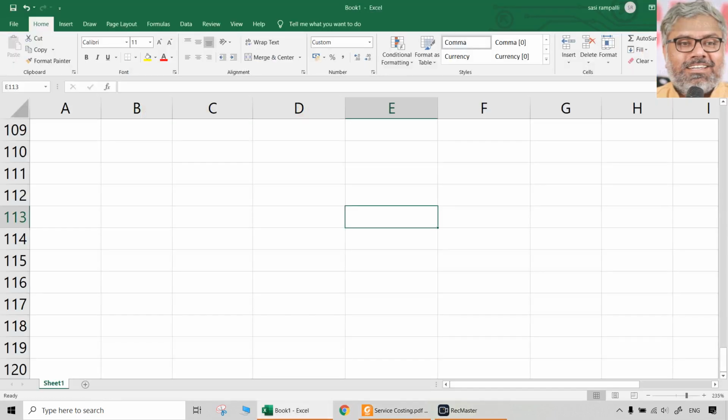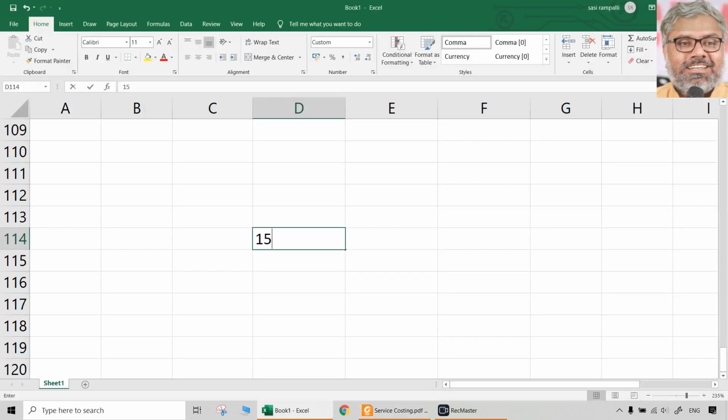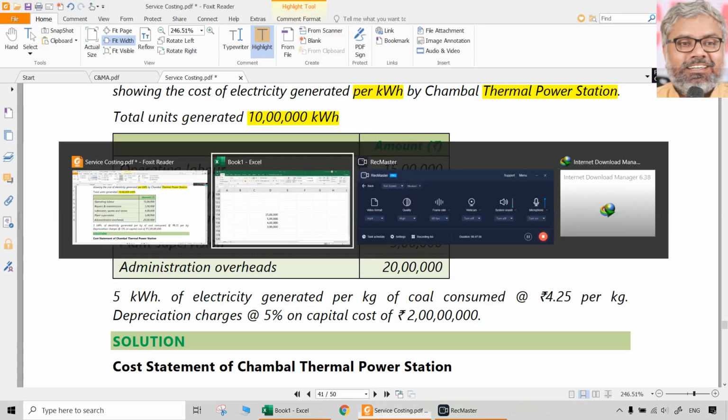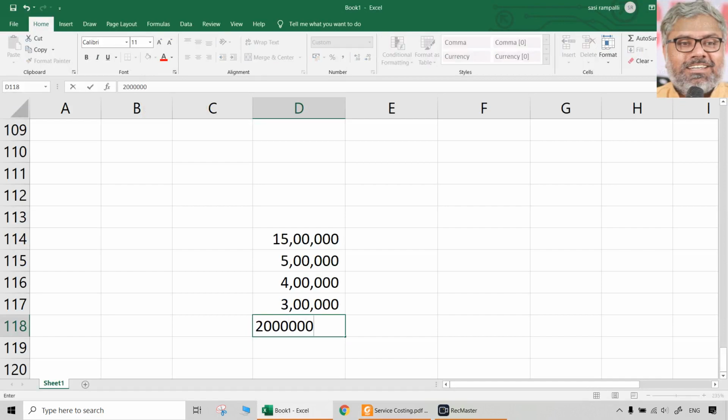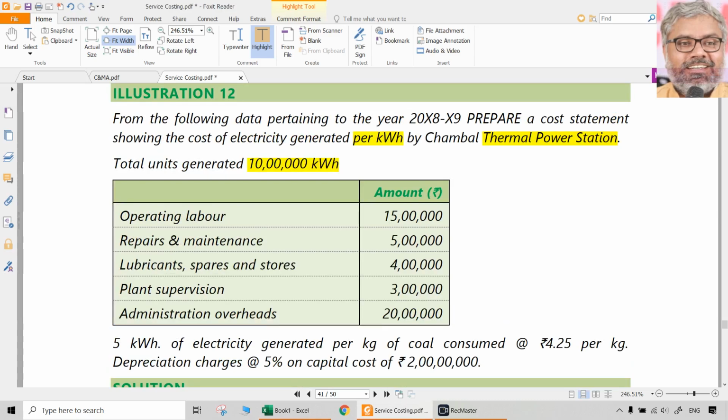Once again, it is a totaling and dividing question. So take all the things, copy paste first of all, which are all available. Don't worry about others. First take what is available with us. 15 lakhs, 5 lakhs, 4 lakhs, 3 lakhs, then 20 lakhs. These are all the costs that happen, which are fixed almost, we can say.